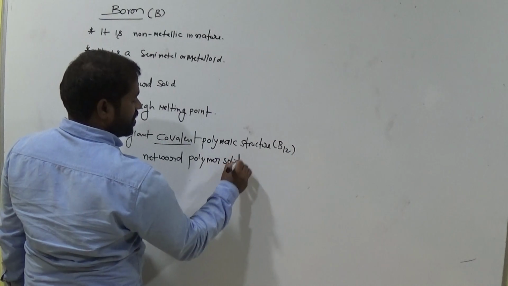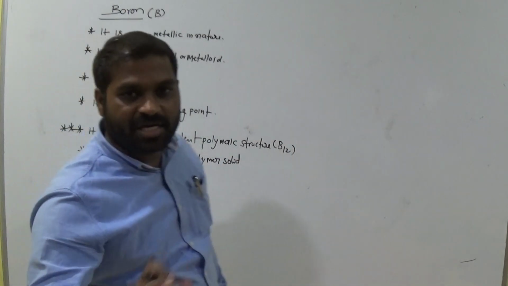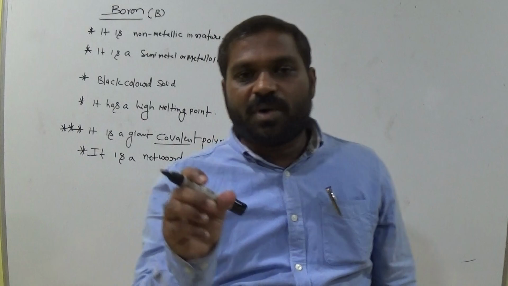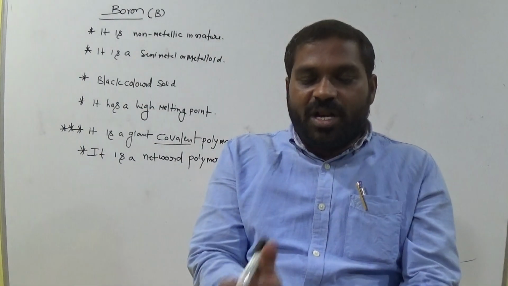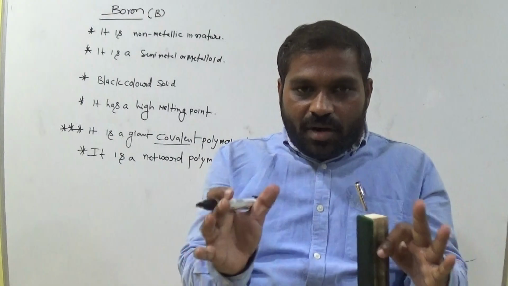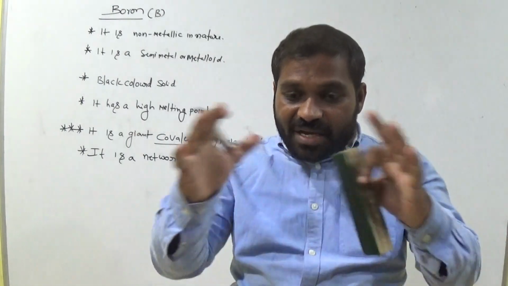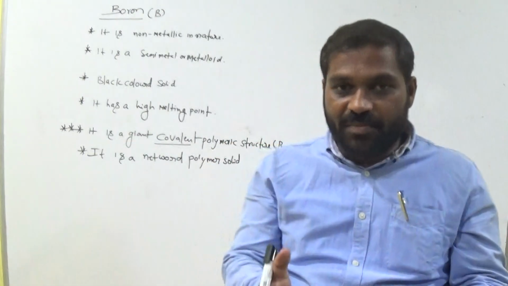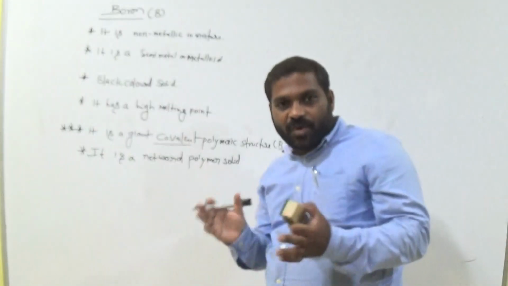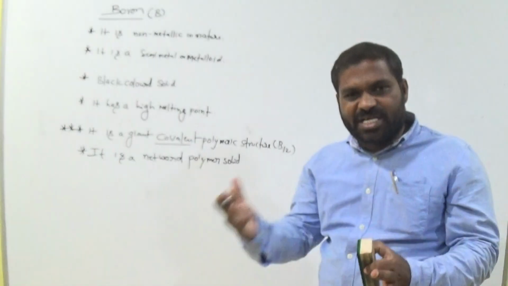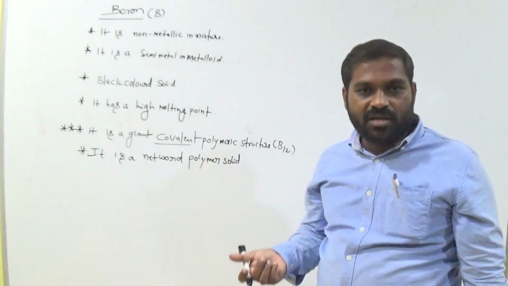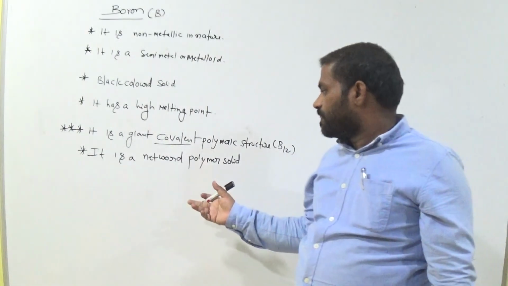Polymers means, you know, a polythene cover. A number of small molecules are combined together to form a big molecule, that is called a polymer. Now boron acts as a polymer, in that it has B12 structures. B12 is repeated in the boron. So now it is a network, okay.